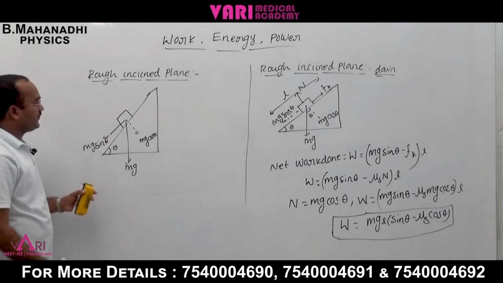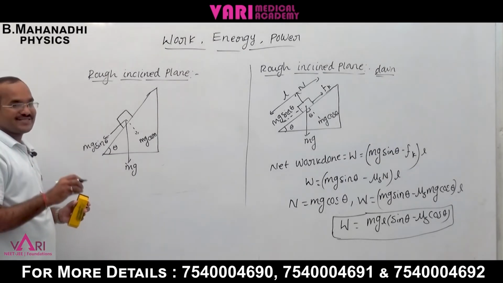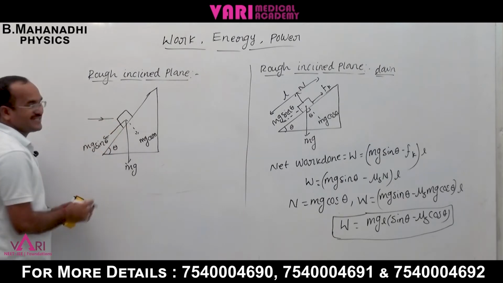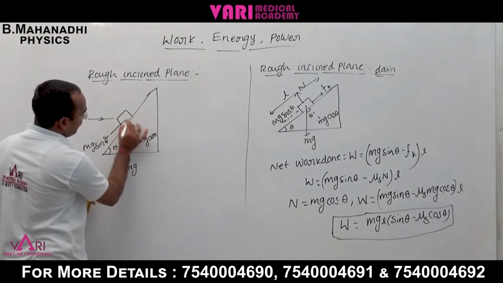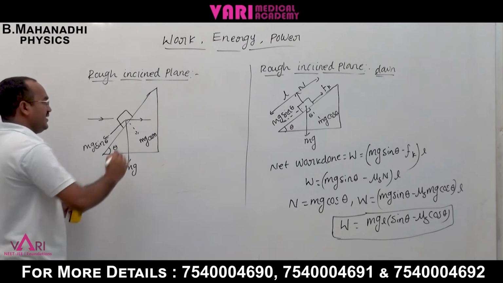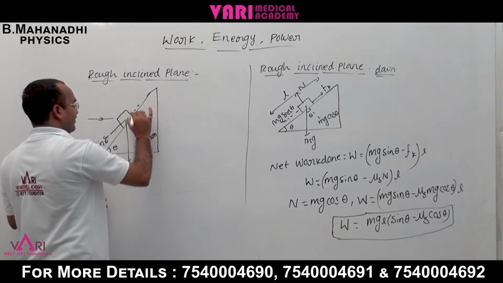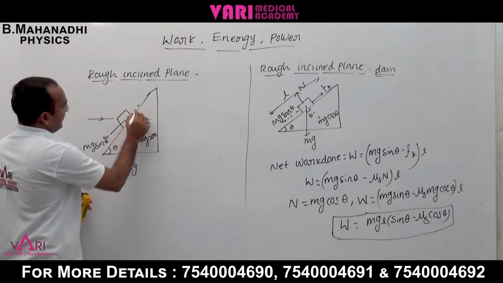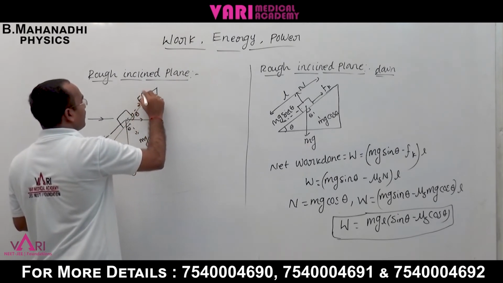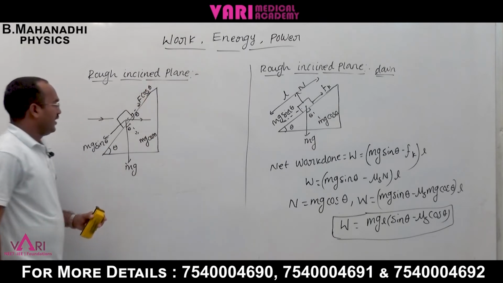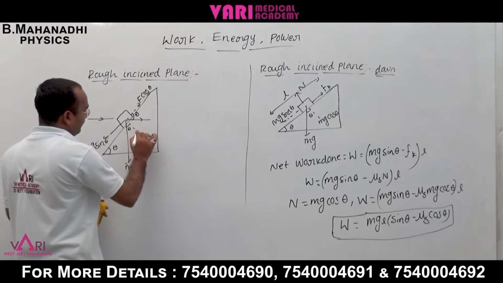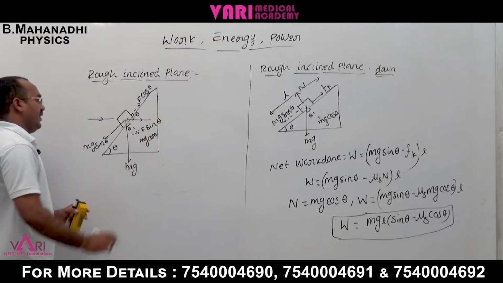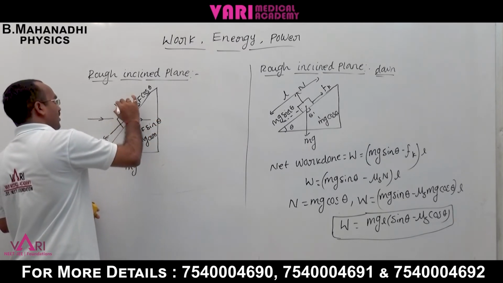If a horizontal force is applied on the body, with angle theta, the components are f cos theta along the incline, f sin theta exactly perpendicular, and exactly upward is the normal.